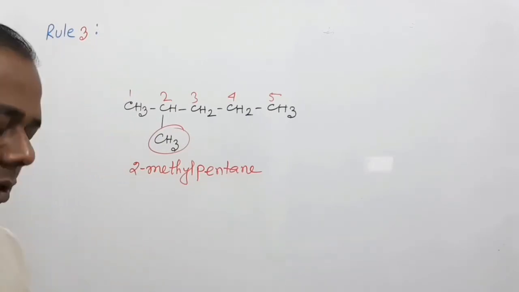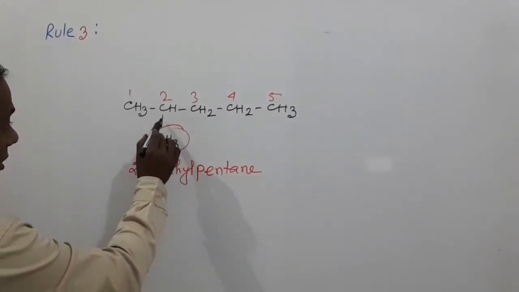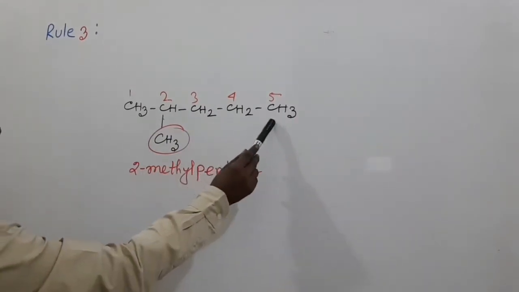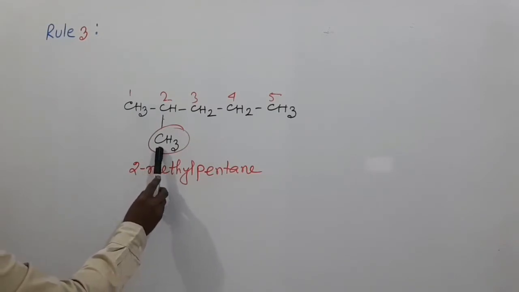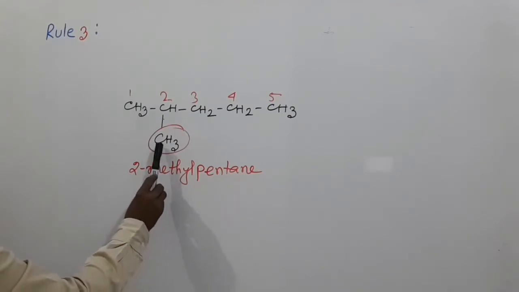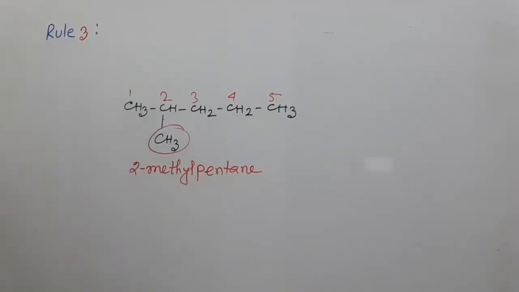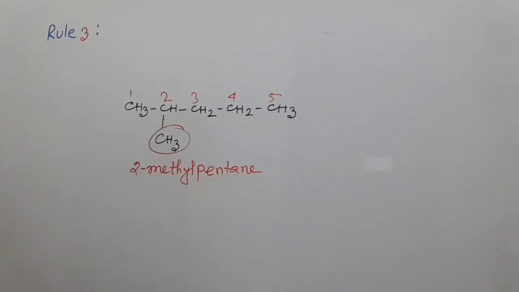substituent and name it and indicate its position. Indicate its position by the number of the carbon to which it is bonded. My dear students, in this compound, this is the substituent, and the name of this substituent is methyl group, and this methyl group is bonded with the second carbon of this main chain. So this is 2-methyl pentane.